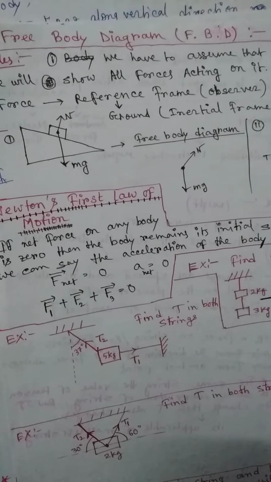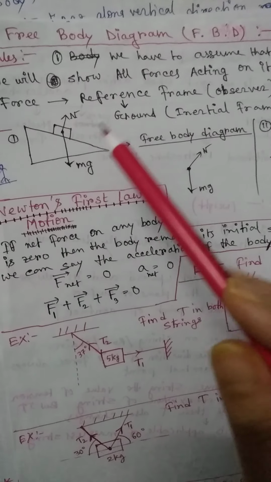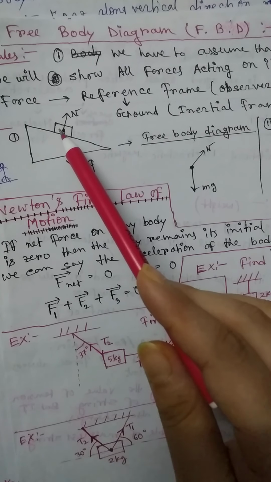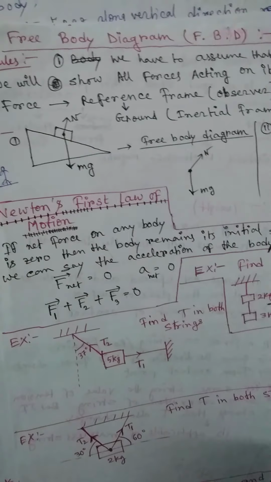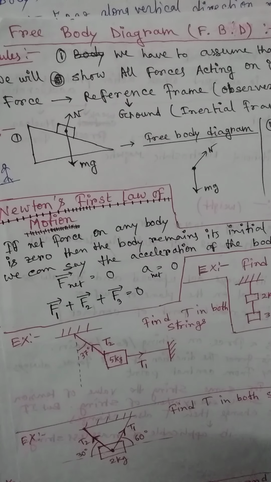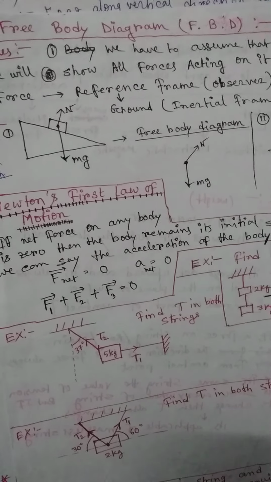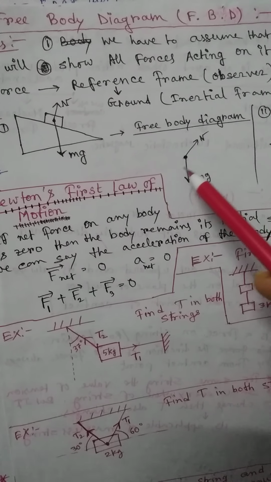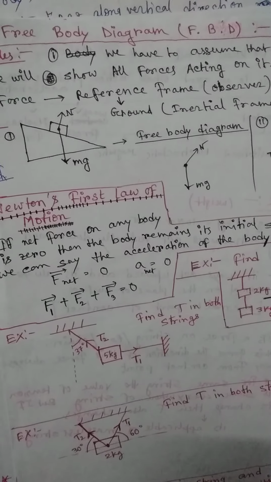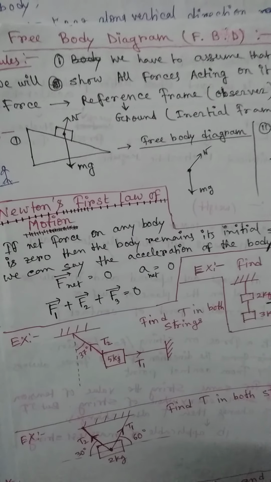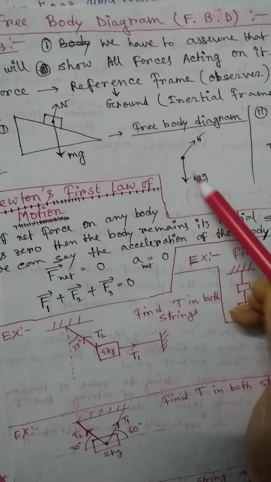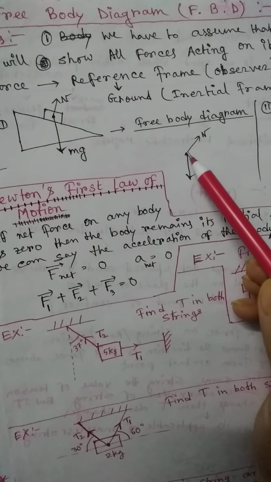We cannot show any force given by this body. So we can only show the forces exerted on this body, not those forces exerted by this body. Okay, so this force is exerted on this body, which is the gravitational force, mg, which is along this side, and another force is the normal reaction.